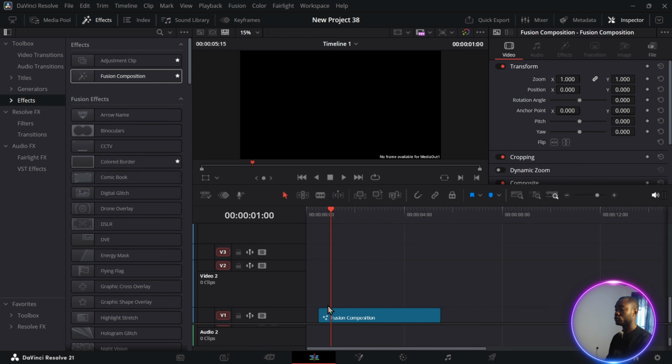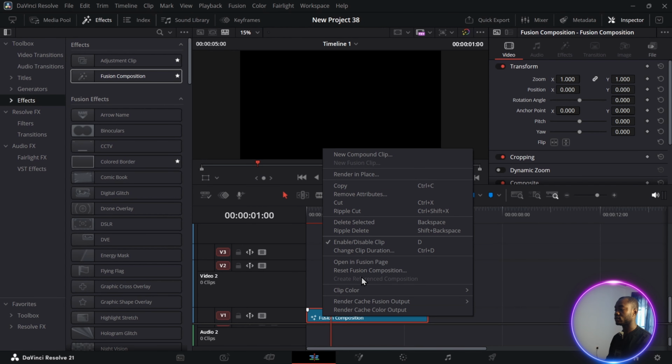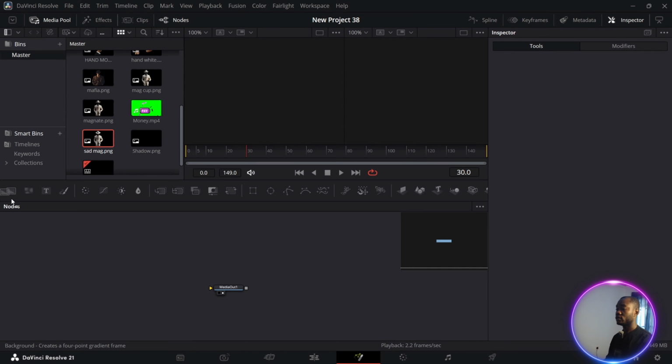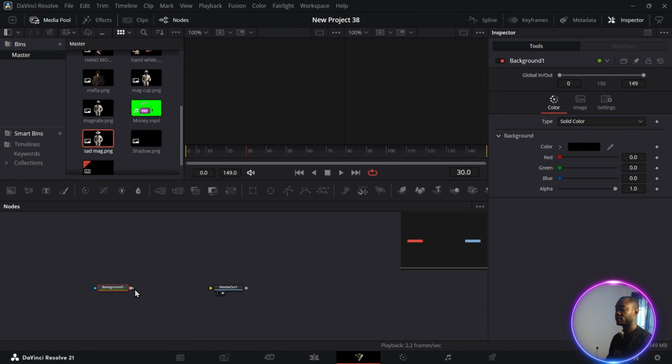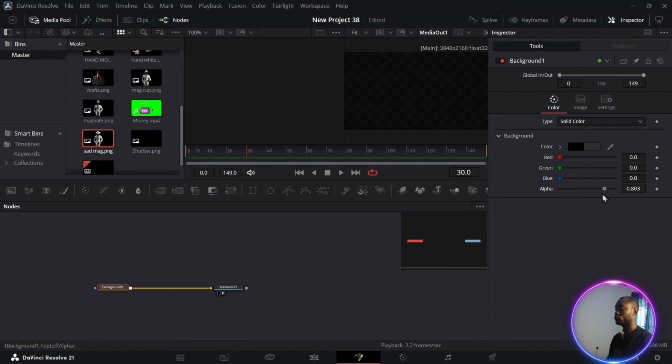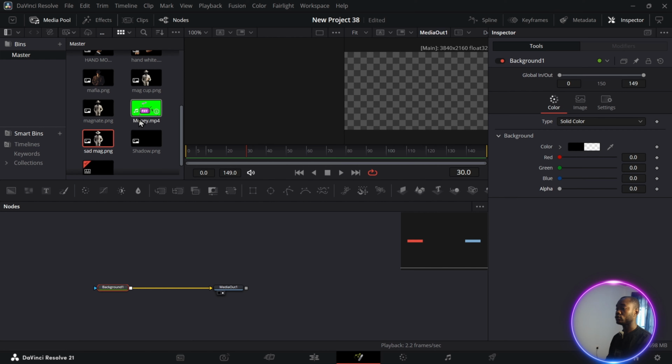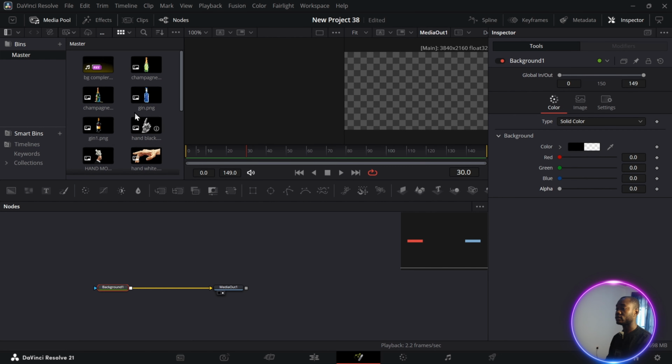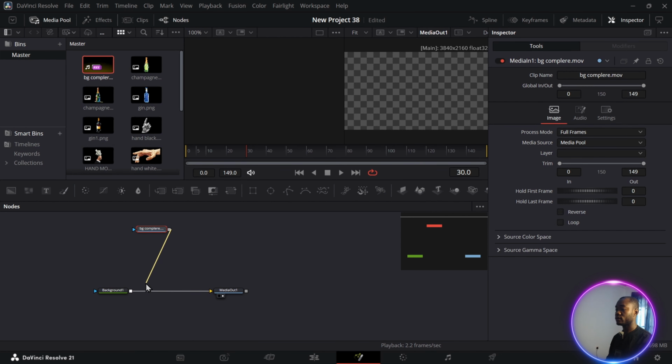Drag in a Fusion composition. Make sure our player is on it. Right click and select Open in Fusion page. Drag in a background and connect it to our media out. Go to our inspector tab. Reduce the alpha completely. Then we're going to drag in our major background, which is this, and connect it to our background like this.